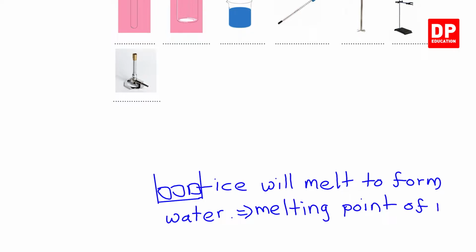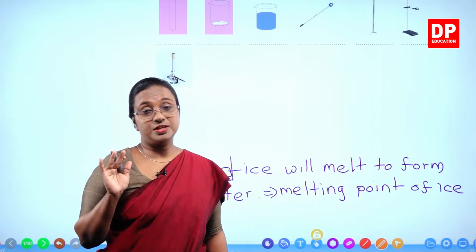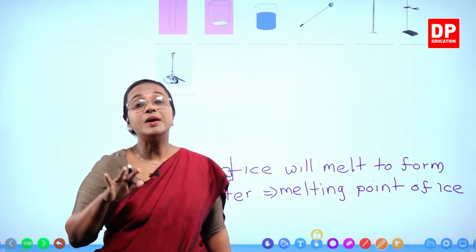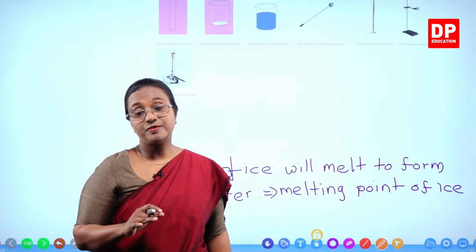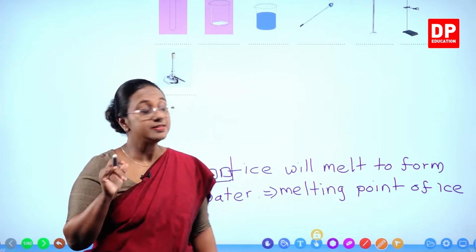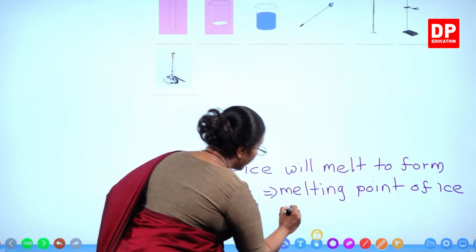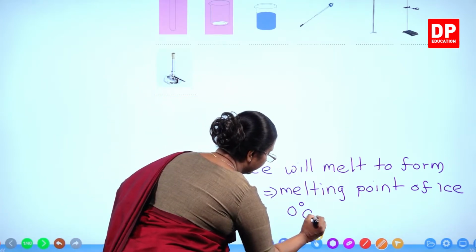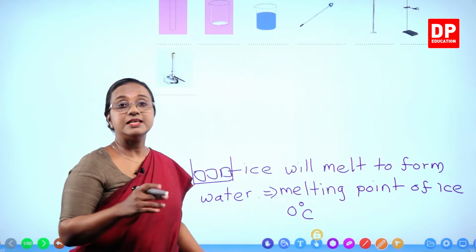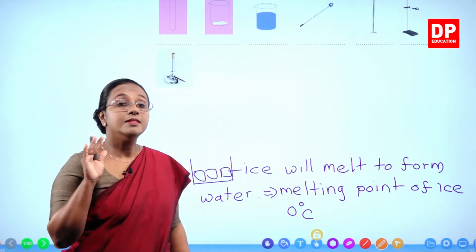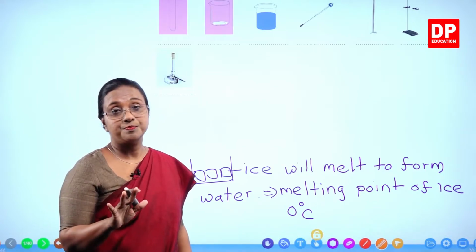And usually, students, at normal, standard pressure, the melting point of ice is 0 degrees Celsius. So until all this ice is converted to water, the temperature will remain the same.